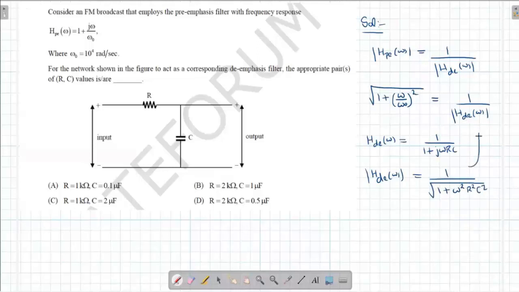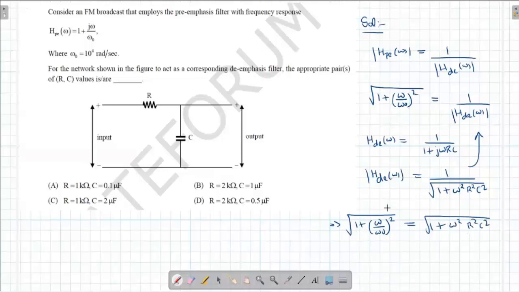Substituting this over here, we get root of 1 plus (omega by omega naught) whole square equal to root of 1 plus omega square R square C square.